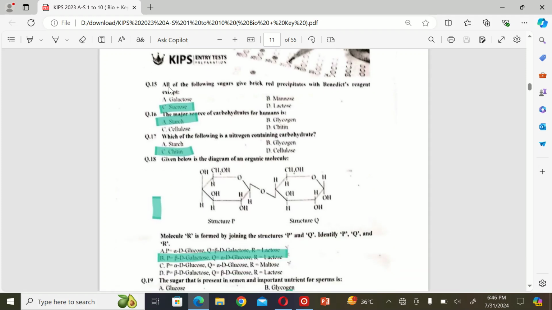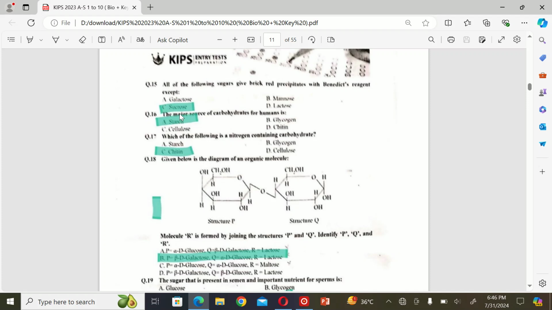The next MCQ is: all of the following sugars give brick red precipitates with Benedict's reagent except A. Galactose, B. Glucose, C. Sucrose, and D. Lactose. So the correct option is C.